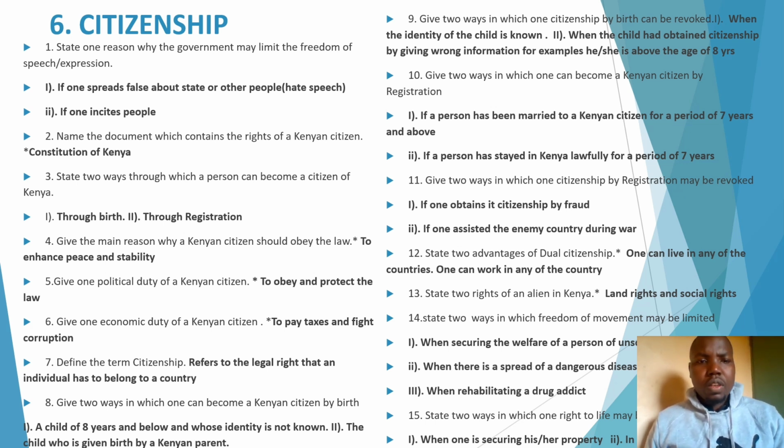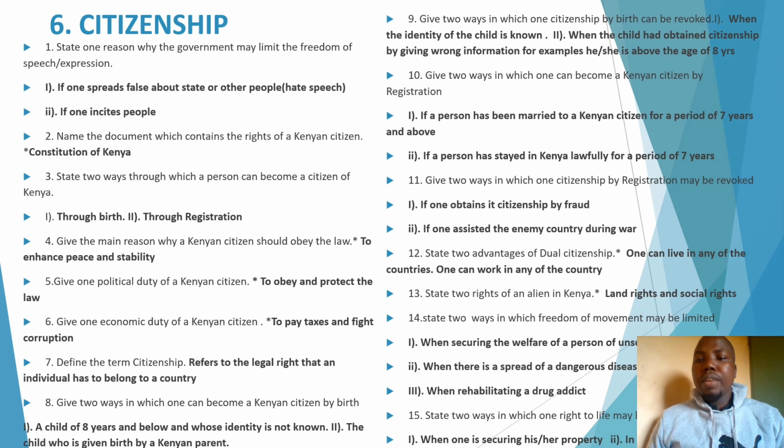Now, question 4. State the main reason why a Kenyan citizen should obey the law. For example, to enhance peace and stability in the country. If people were not obeying the law, then we would have political instability. There would be no peace in the country. Now, question 6. Give one economic duty of a citizen. Economic duties: to pay taxes, to fight corruption.